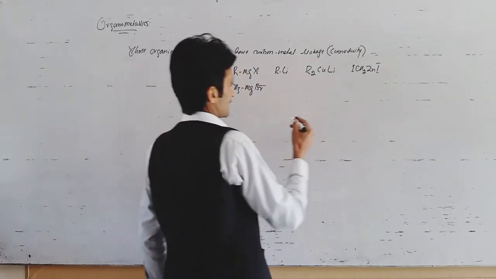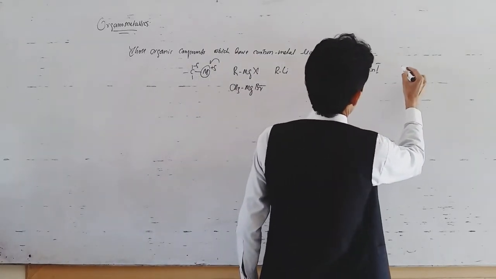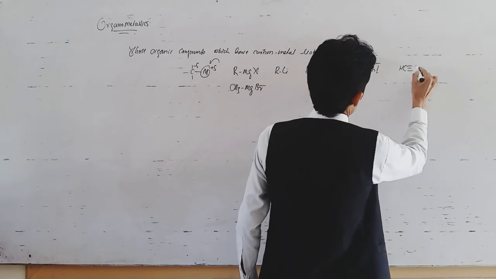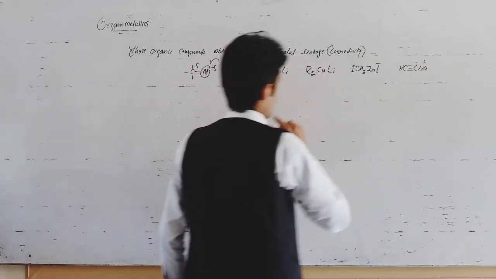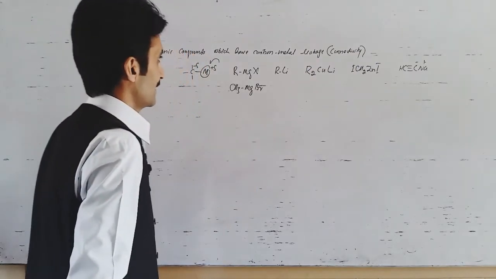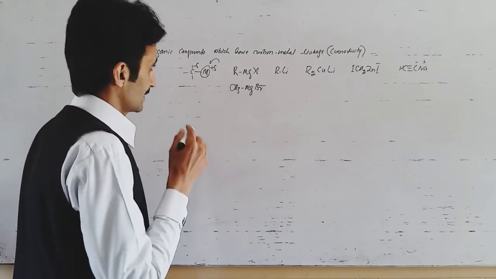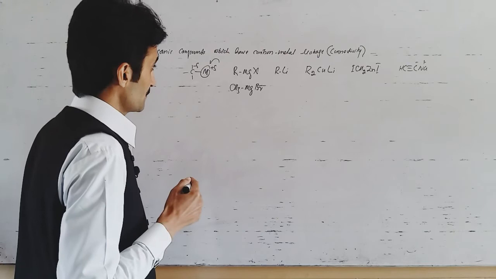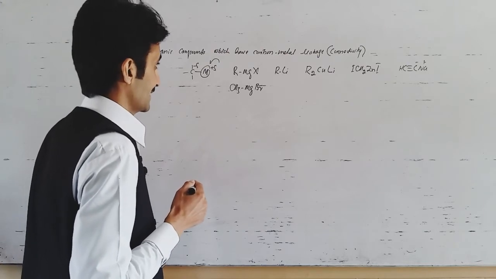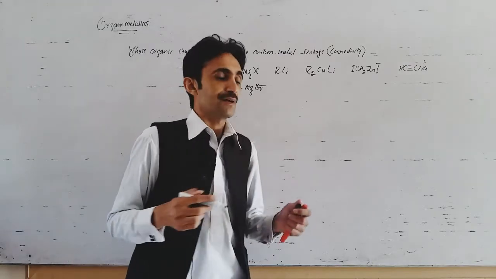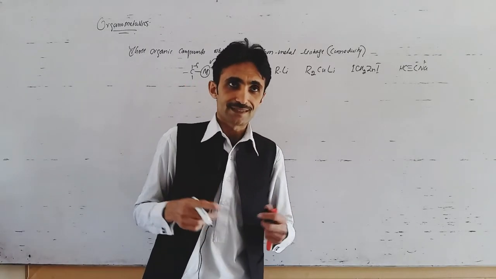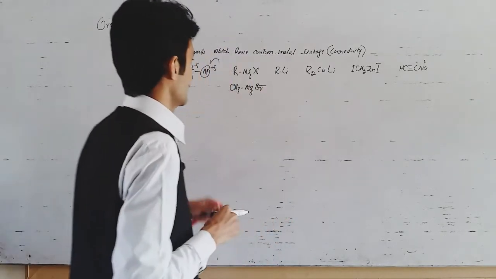In all these categories we can also have an example of organosodium as well. So, all these are examples of organometallic compounds. In all these compounds we have a carbon-metal connectivity. So, if there is a carbon-metal connectivity, such a type of organic compound will be regarded as organometallic.